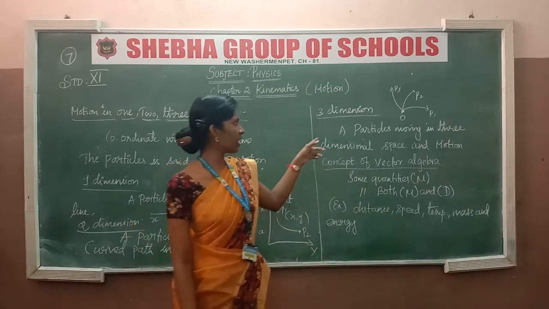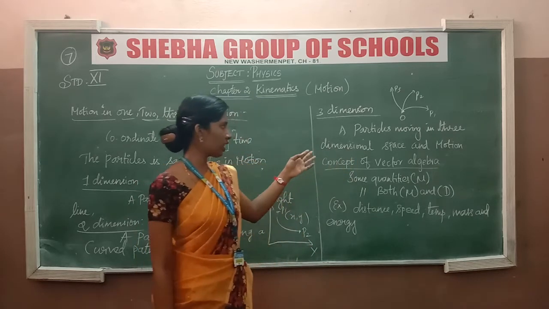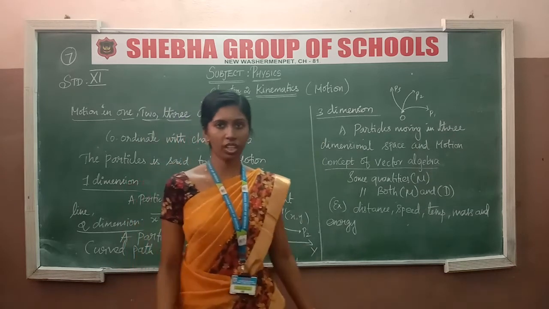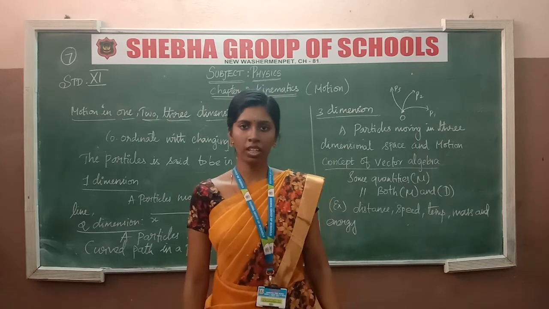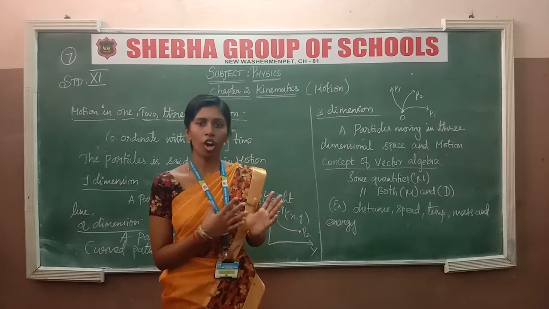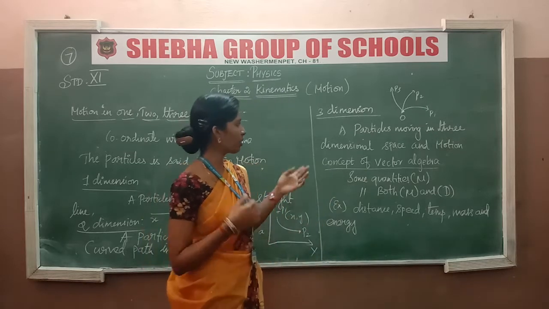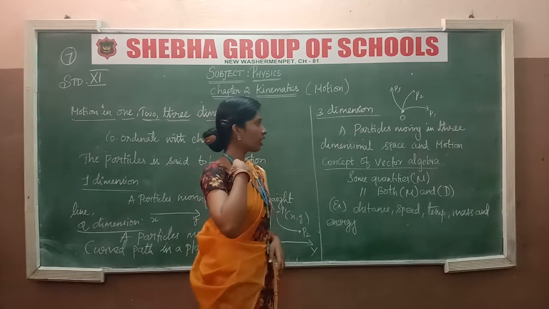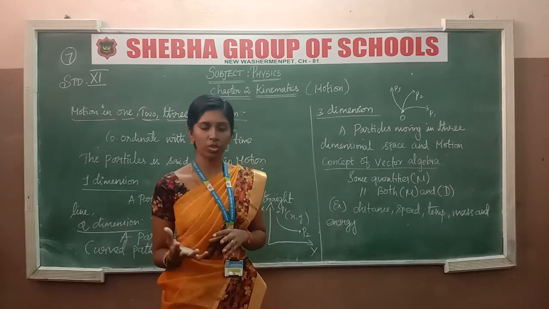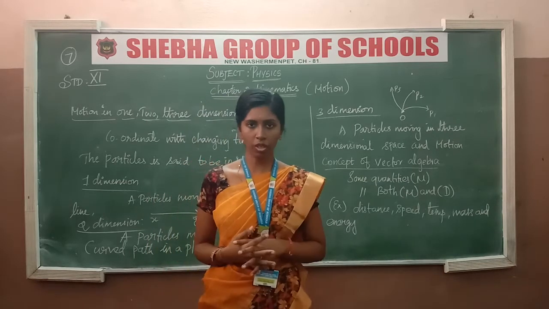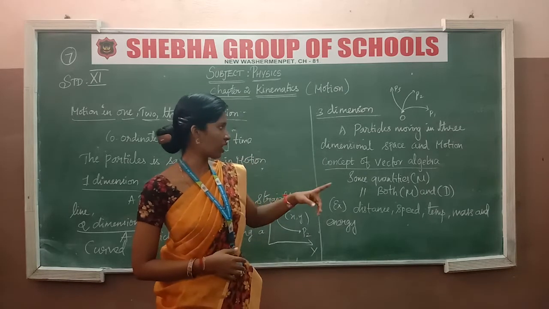After that, we take 3 dimensions. So 3 dimensions means what? It's a particle moving in 3 dimensions, in space. We take some quantity of space, and some time will be calculated, because the object may be heavily loaded. The object can be some heavy loaded object also. So it occupies some space. To calculate that mass we need some space, and we also calculate the time. Okay, it's a motion. The moving of the object is motion, so we are calculating the motion also.